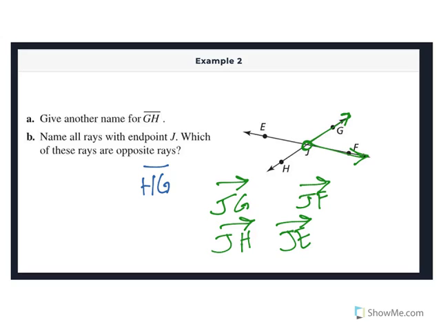Okay, and then the question is, which of these rays are opposite rays? Well, the ones that make up lines. So JE and JF make up opposite rays. And JH and JG make up a line, so they make up opposite rays.